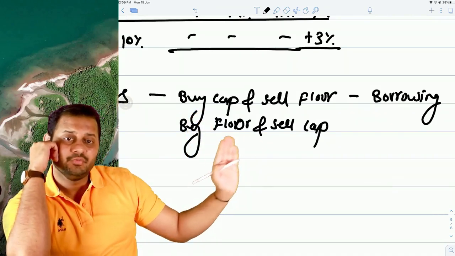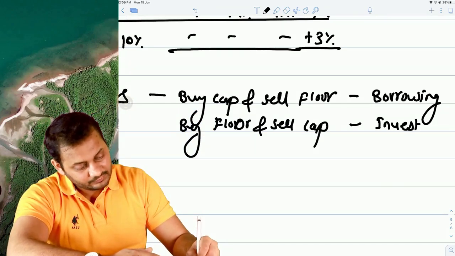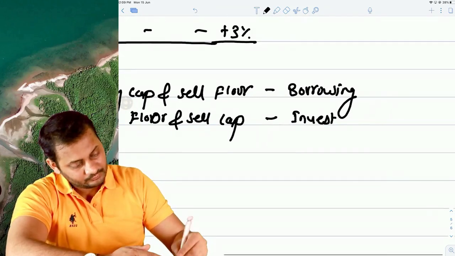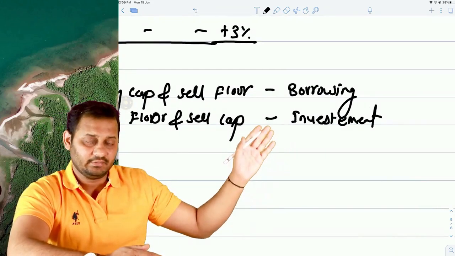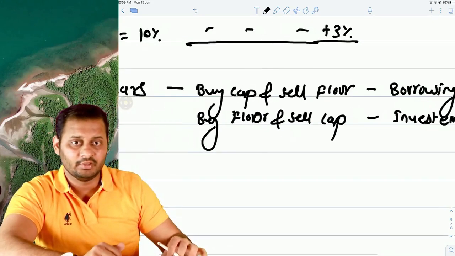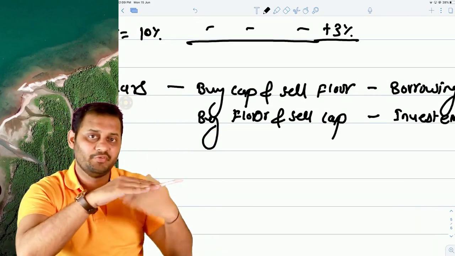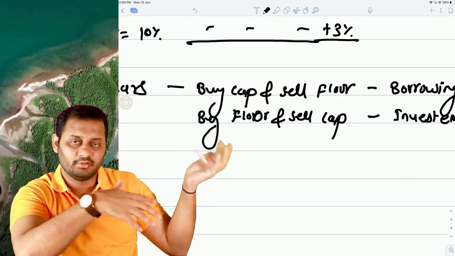And when do you think you will buy floor? You will buy floor only in case of investment or deposits. Because in that case, the fear, the risk, is that the interest rate can go down and you will receive less income. That's why you want to put a lower limit, below which it cannot go. And if it goes, you will get a floor payment receipt.